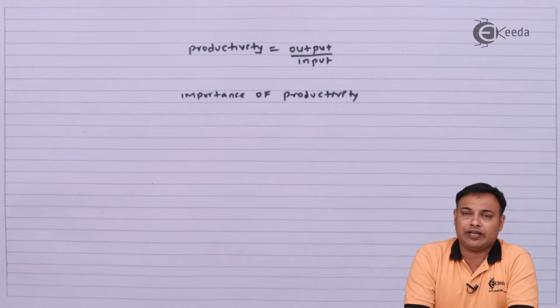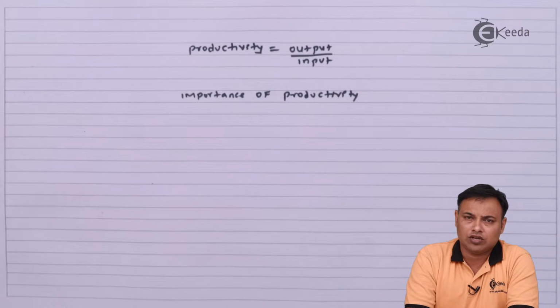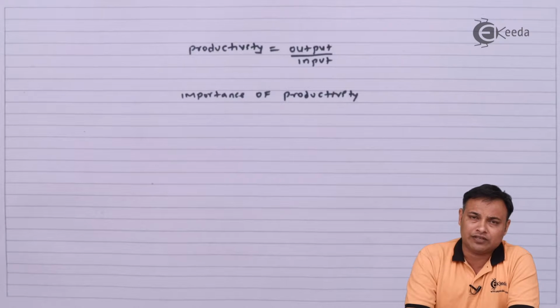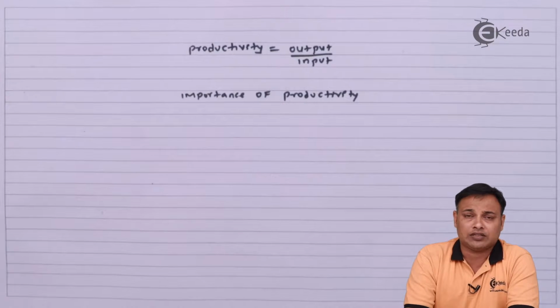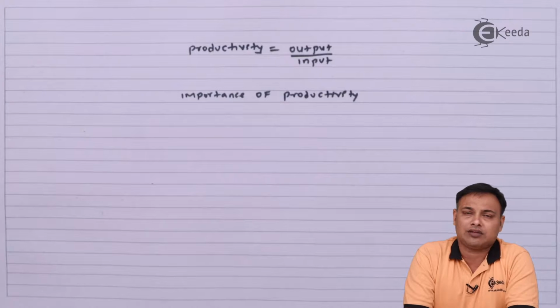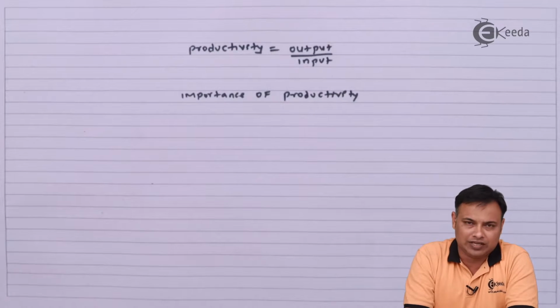Second, productivity is also the need or the talk of the day because resources are scarce. In every country, especially developing countries or especially the countries which are not having sufficient resources, they need to ensure that all their resources are used optimally.